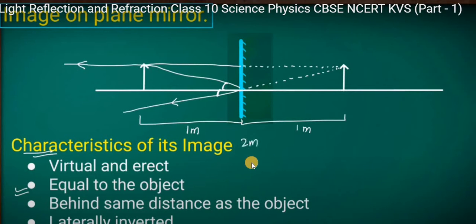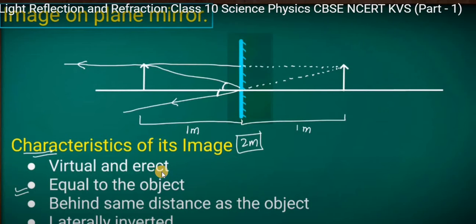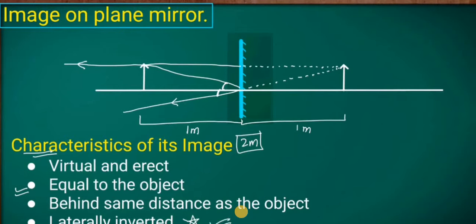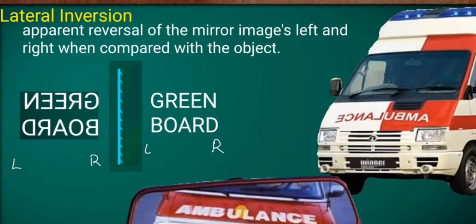Inverted means the left portion appears as right and the right portion as left. So this is the image on the plane mirror. It is virtual and erect, equal to the object, behind the mirror at the same distance as the object, and laterally inverted.